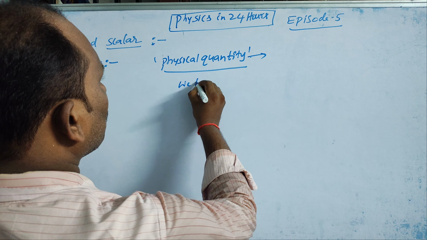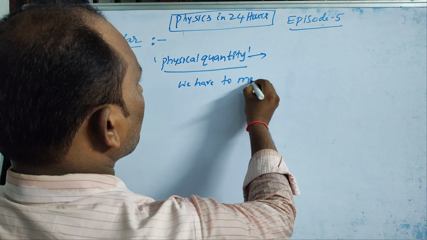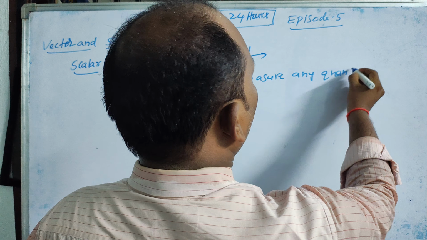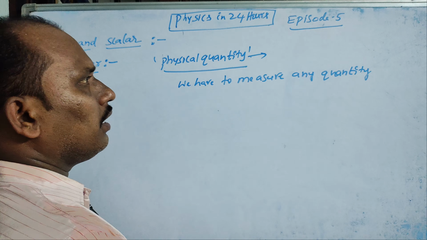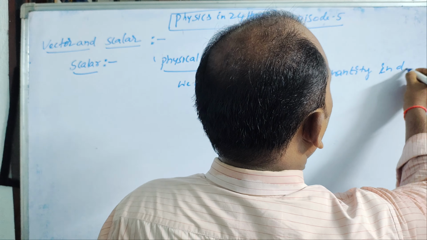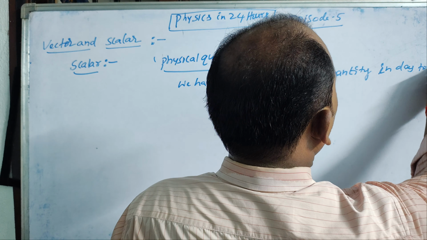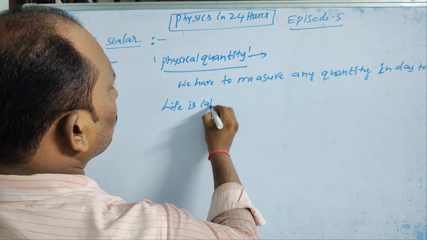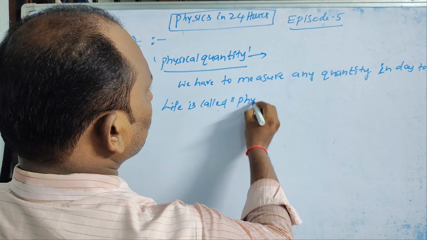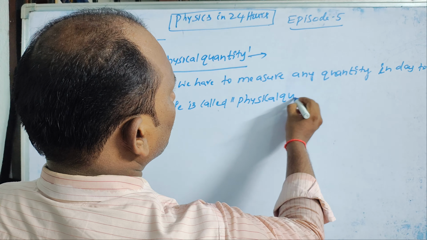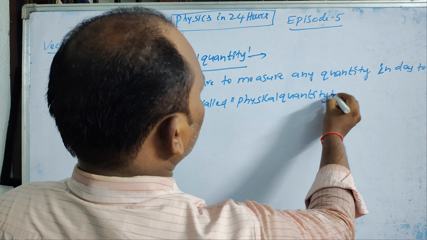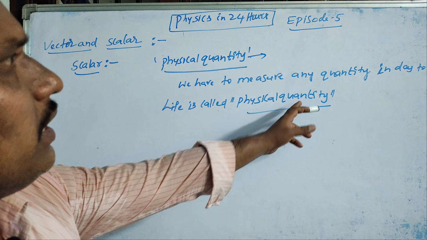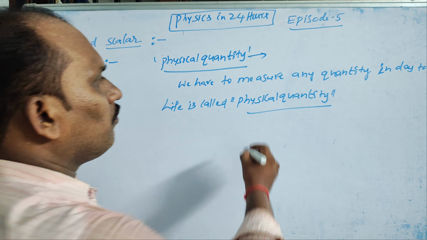So any quantity that we have to measure in day-to-day life is called a physical quantity.